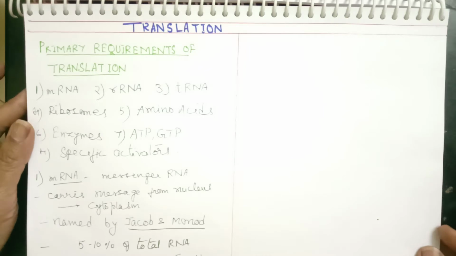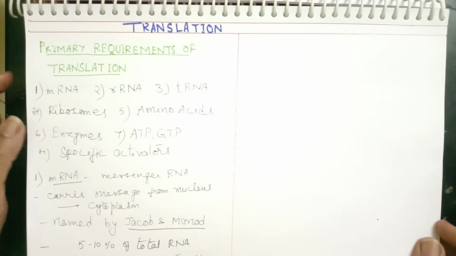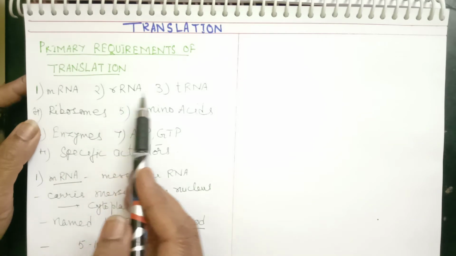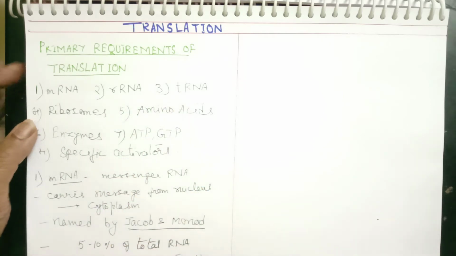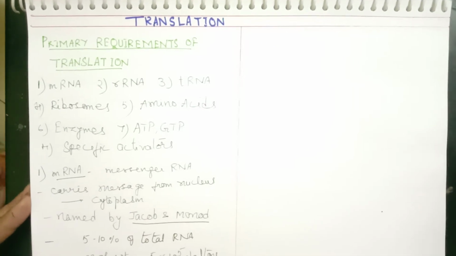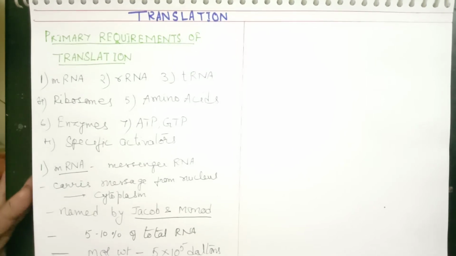Now in this session, I am going to discuss one by one in detail all these different factors, especially with respect to the structures of mRNA, rRNA, tRNA and ribosomes. So we are going to discuss the structures first. First we will start with mRNA, that is called messenger RNA.